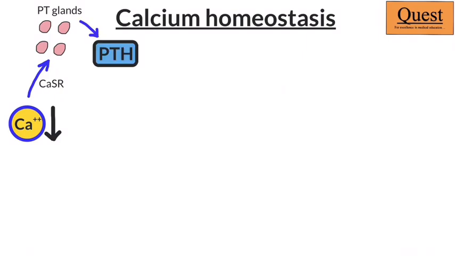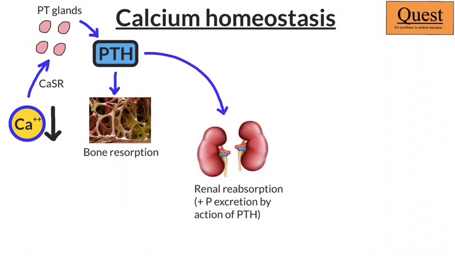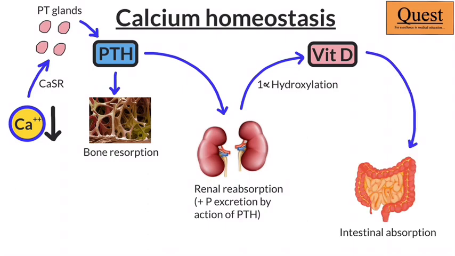As PTH is released, it will do two things by itself. First, it is going to cause resorption of the bones, which means it is going to cause osteoclastic activation. Second, it is going to act on the distal convoluted tubules in my kidneys and cause a decrease in the renal excretion. In the kidneys, PTH is also going to activate vitamin D. This activated vitamin D is responsible for absorption of calcium from the intestines.